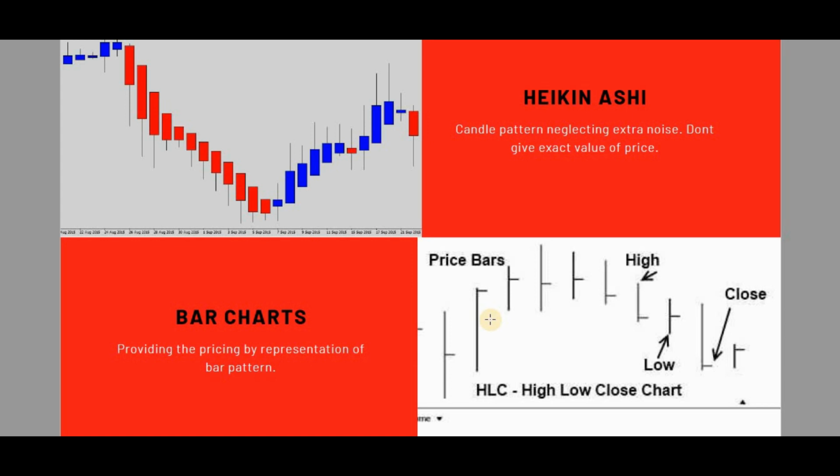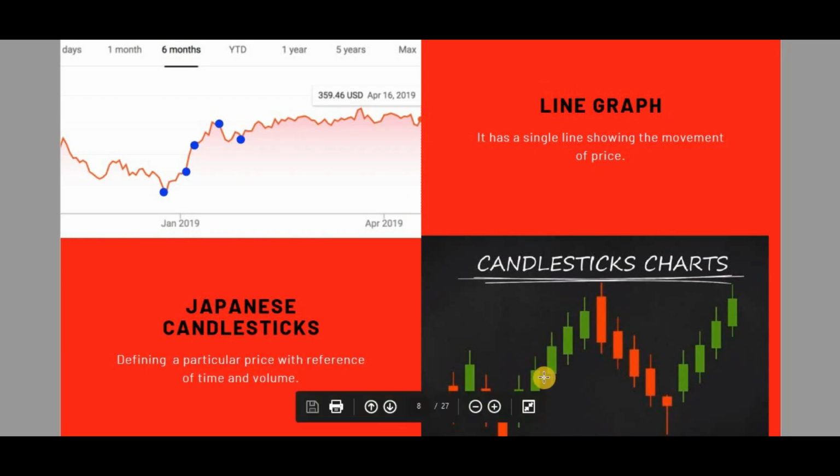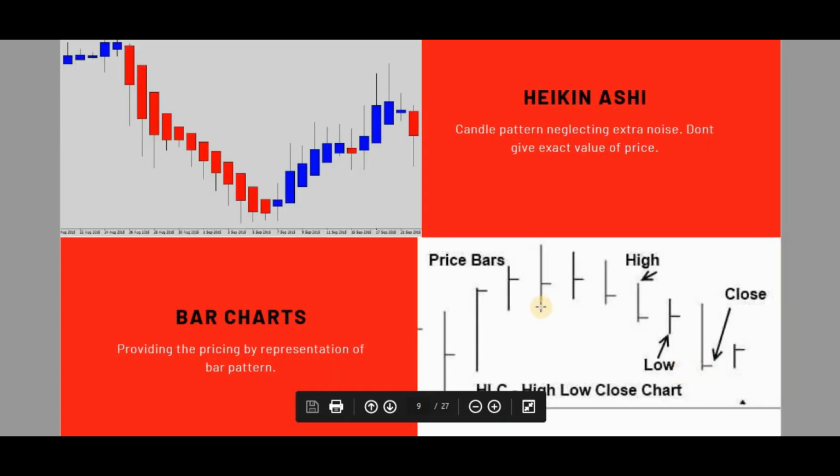Neglecting extra noise, you can see that Heiken-Ashi has single-side wicks, and only a few of them have double-side wicks. If you go through Japanese candles, they use double-side wicks, which is very confusing for most people. Don't worry, because we will come to this part in a few days and you will get to know what Heiken-Ashi is, what a candlestick is, and the difference.